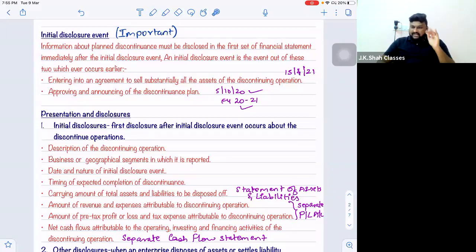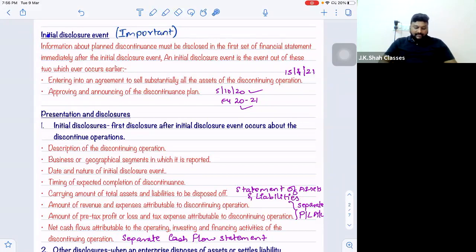So if discontinuance takes 4 or 5 years, then for all the 4 or 5 years disclosures are required. It is not like that only 1 year you disclose and after that no need of disclosure. No, you have to give the disclosure in all these years.